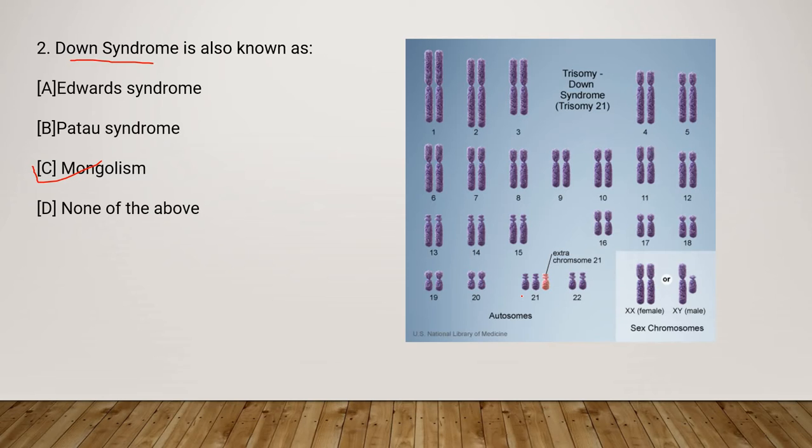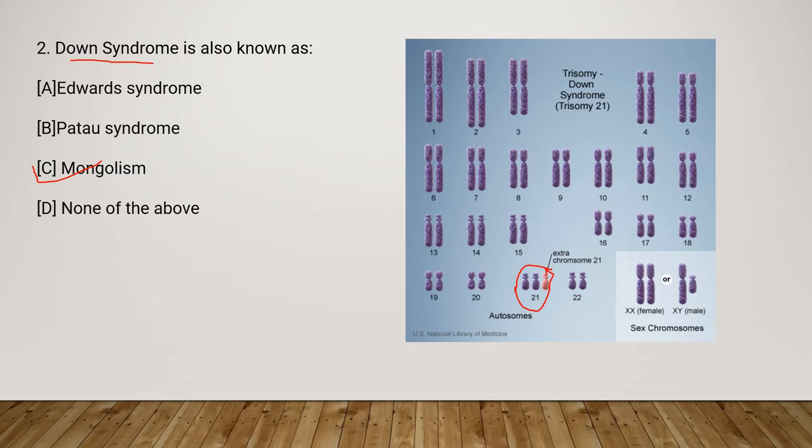And in Down syndrome, you get an extra chromosome in your chromosome 21. This red one here is the extra chromosome, which is causing the problem. It causes problems like distinct facial appearance, intellectual disability, and developmental delays. So this is the problem faced due to Down syndrome.